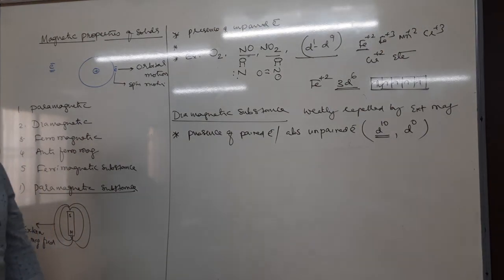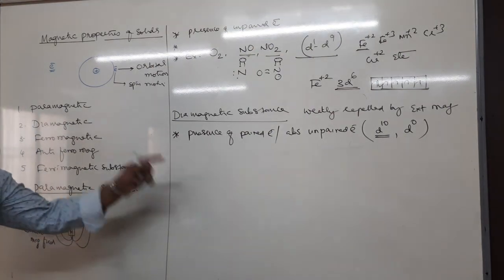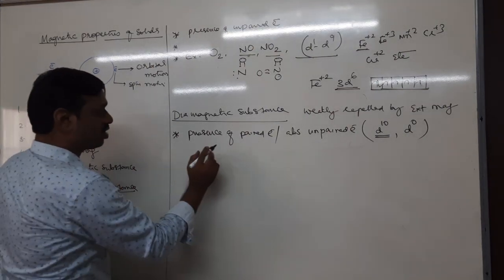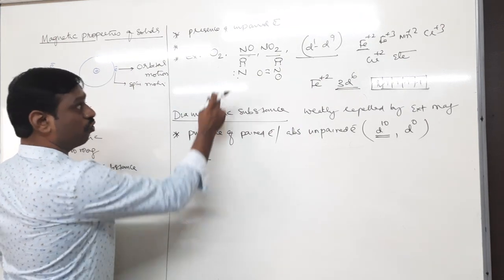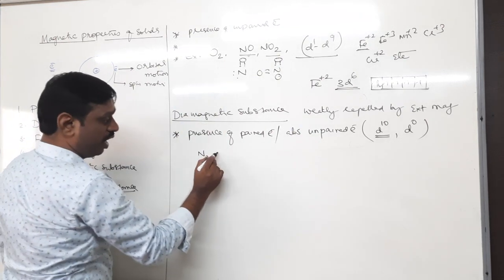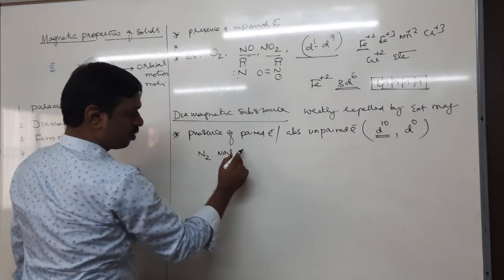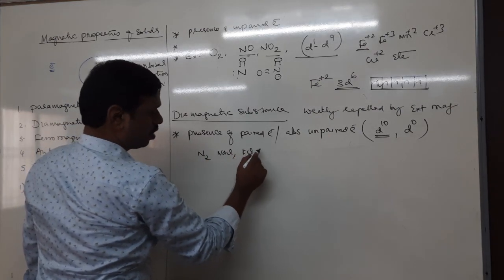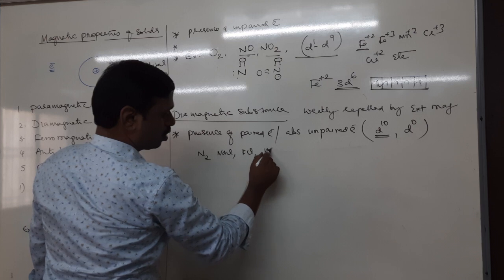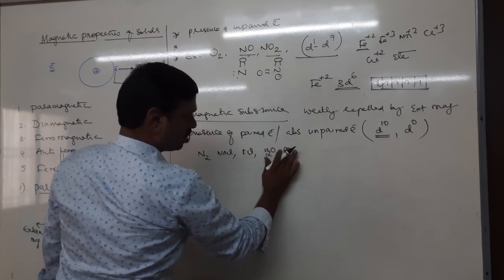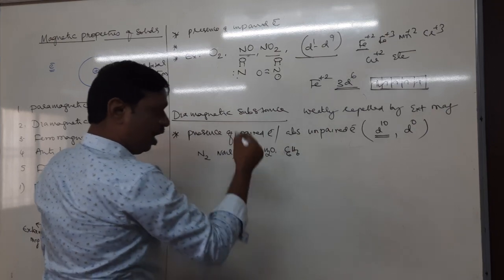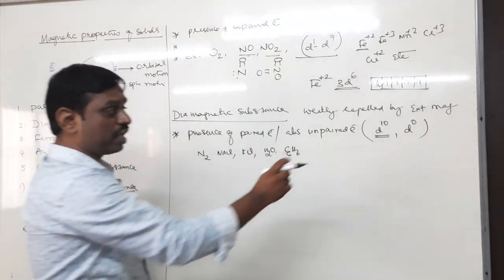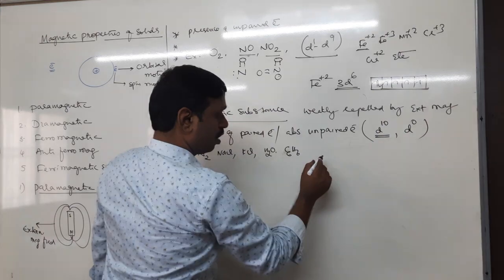And what are the example crystals? We are studying crystals now. So what crystals can exhibit this? Remember N2. O2 comes in para, N2 here, and sodium chloride, potassium chloride, even water, benzene, C6H6. Other than this, ions having d0, d10.